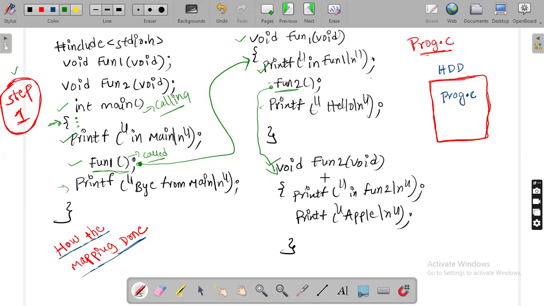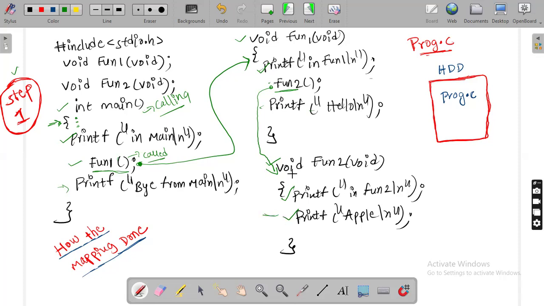Now in fun2 function definition, printf in fun2 will be executed. Next, printf apple will be executed. Is there any pending statement in fun2? There is no pending statement. Yes or no? So it will return back to the same point.